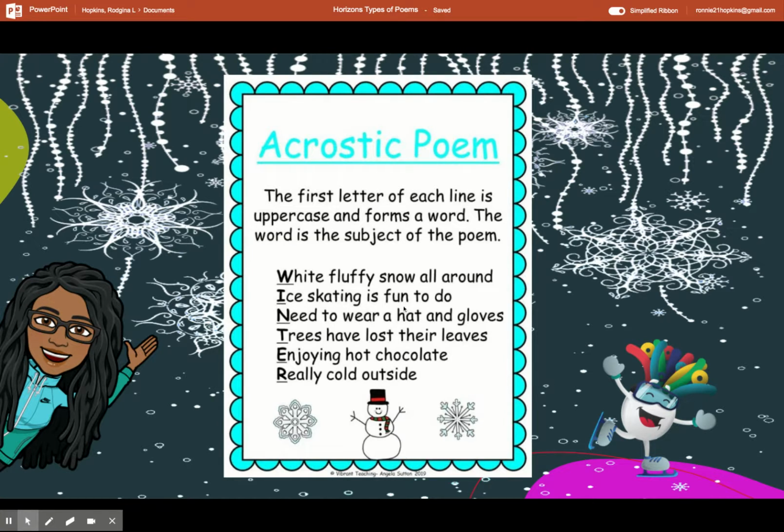Ice skating is fun to do. Need to wear a hat and gloves. Trees have lost their leaves. Enjoying hot chocolate. Really cold outside. So that's an example of an acrostic poem.